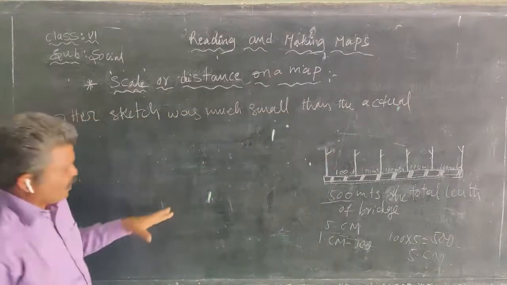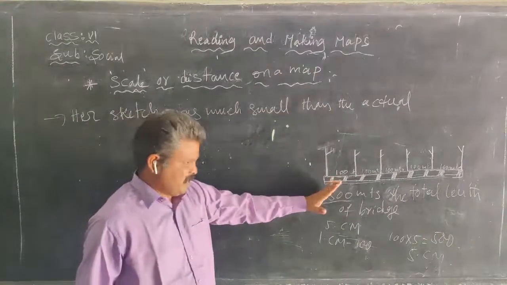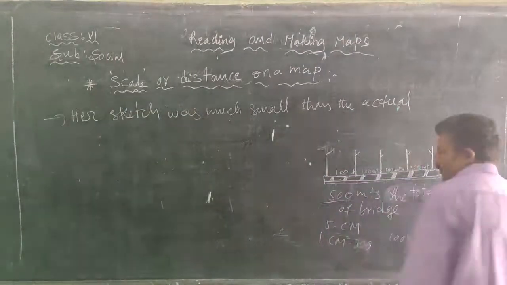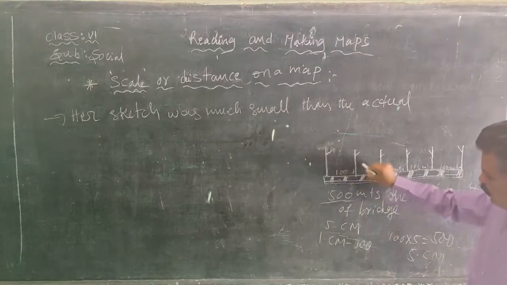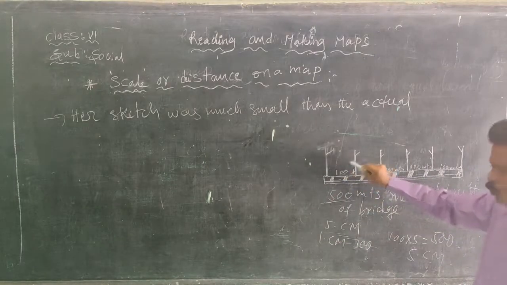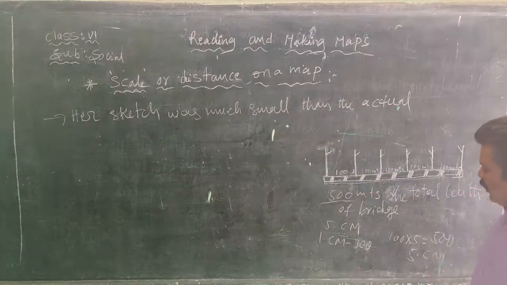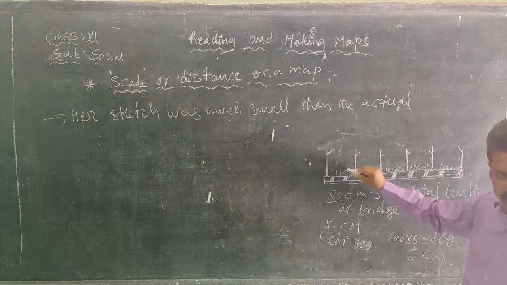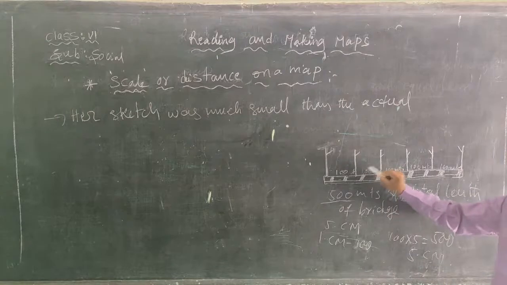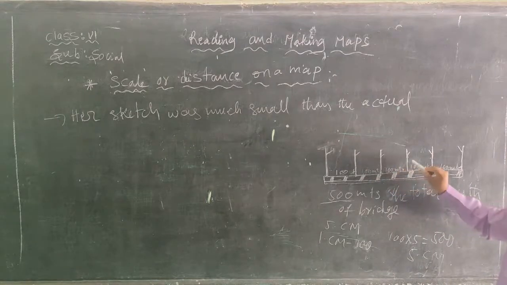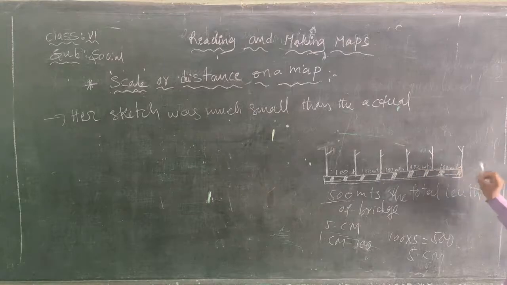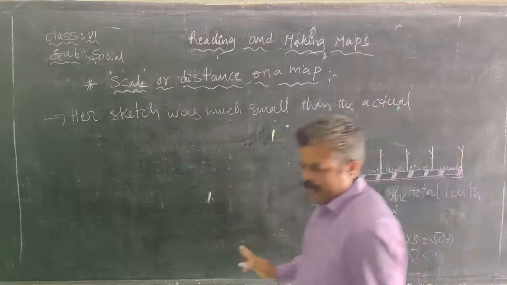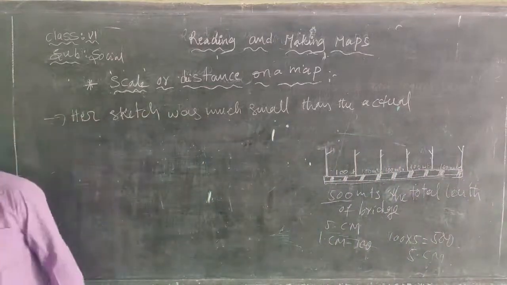Then Laila and Malika come to their home, and they draw the sketch map of the bridge like this. They also mention 6 lamp posts, with equal distances from one lamp post to another. From the first pole to the second is 100 meters, the second to the third 100 meters, and so on to the third, fourth, fifth and sixth, totaling 500 meters.